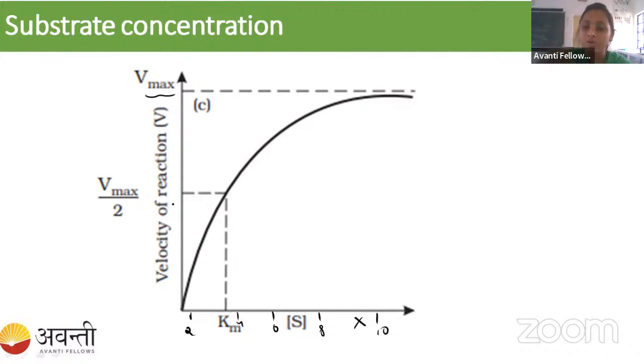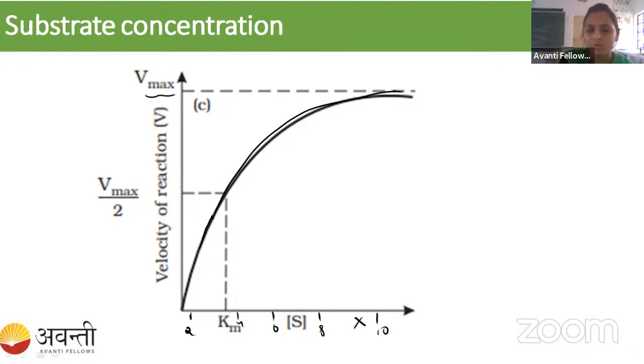See here how our enzyme is going to convert the substrate. You are increasing the substrate concentration, and the enzyme is converting the substrate into the product. You are still increasing the substrate concentration, and the enzyme keeps converting it. So as you go on increasing the substrate concentration, the conversion of substrate into product increases. At a particular time, what happened? The substrate concentration is high, and all the enzyme is filled up with the substrate. They are busy converting this substrate into the product.